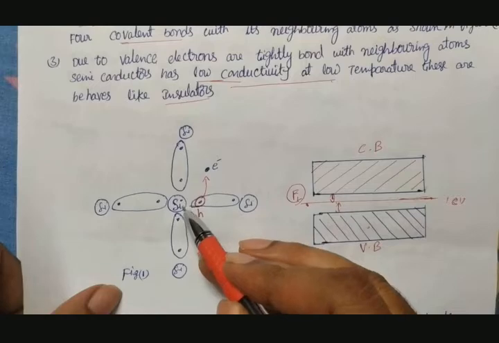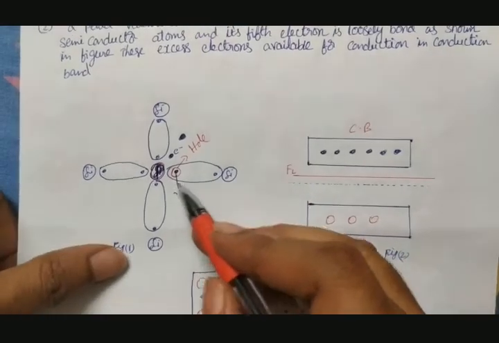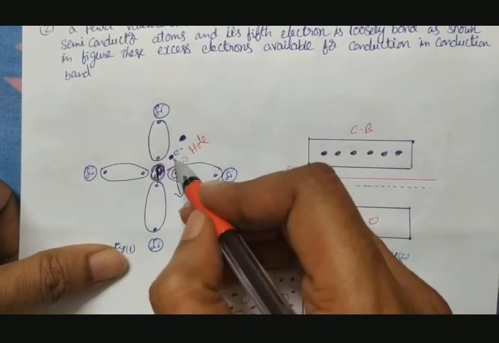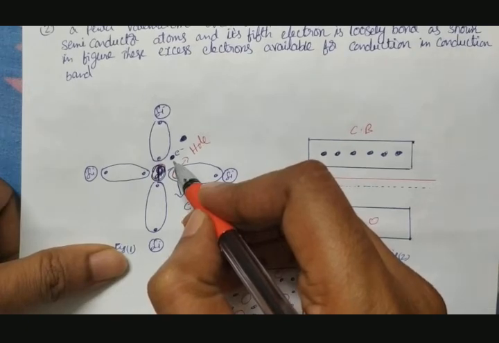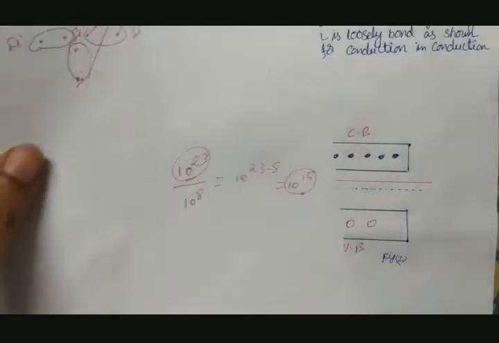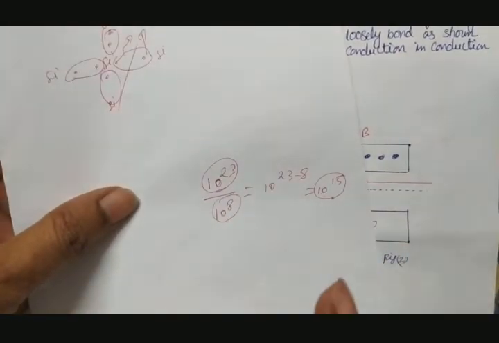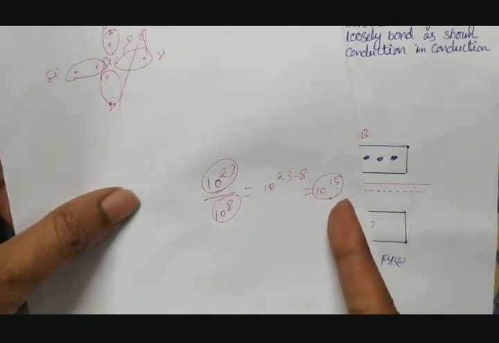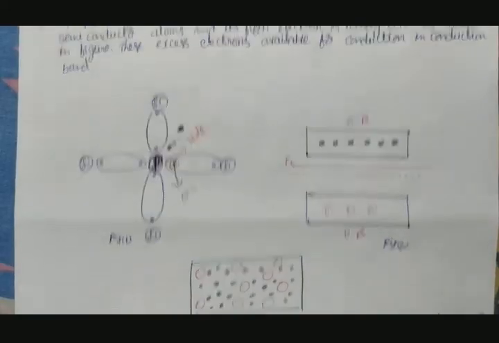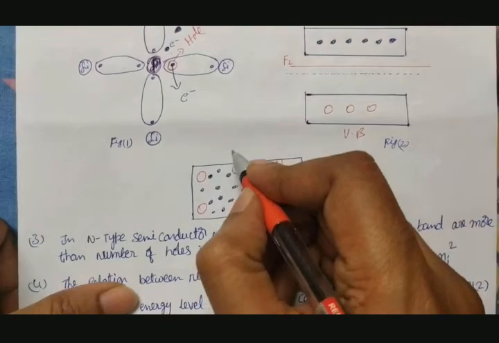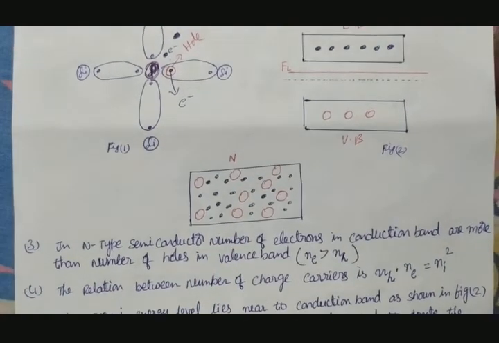Now what they did here, in place of this, they use phosphorus, a pentavalent atom, which has 5 electrons. 4 are forming covalent bonds. Even after forming covalent bonds, 1 extra electron is there. So in this case, suppose you take every 10 power 8 atoms, and even 1 atom is an added impurity, then how many excess electrons do we get? 10 power 15. So here the excess, the majority charge carriers, are electrons. Electrons have negative charge. That's why this material is called n-type semiconductor.